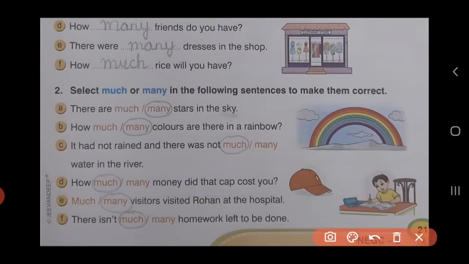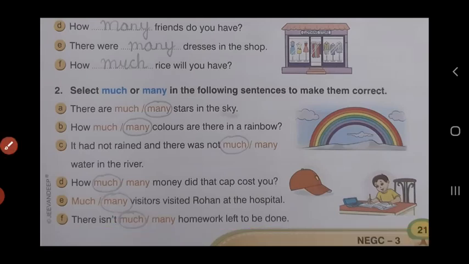E. Much or many visitors visited Rohan at the hospital. Visitors at the hospital can be counted. So the answer will be many visitors visited Rohan at the hospital. And the last one, there isn't much or many homework left to be done. Homework cannot be counted. So there isn't much homework left to be done.